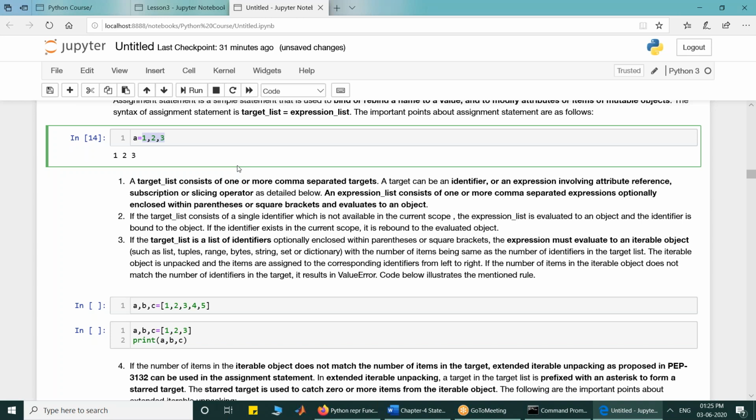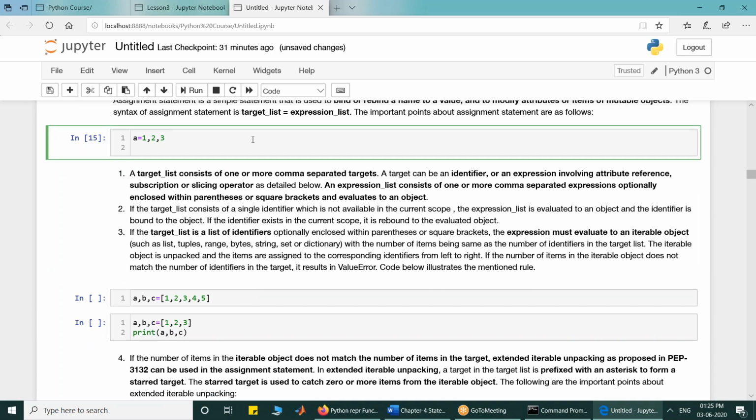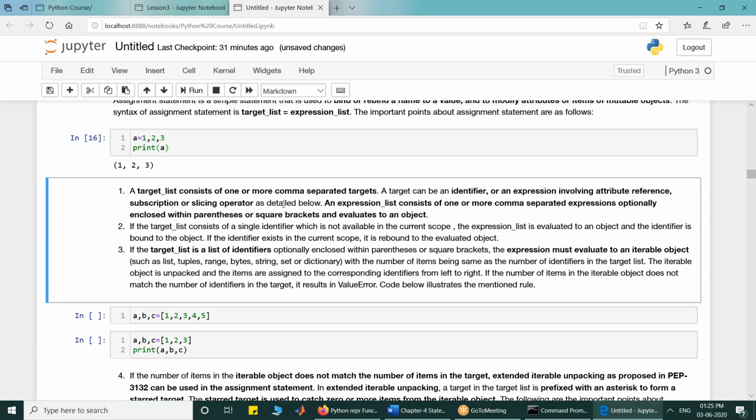So 1, 2, 3 is evaluated to a data object which is a tuple, and then A is assigned to that data object. So A labels that data object. If I print it, A becomes a tuple.